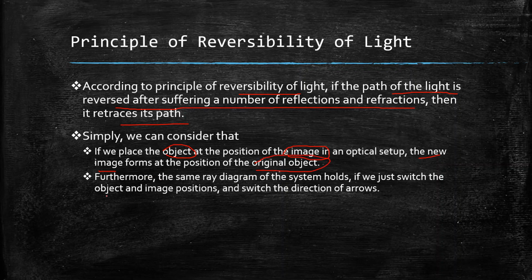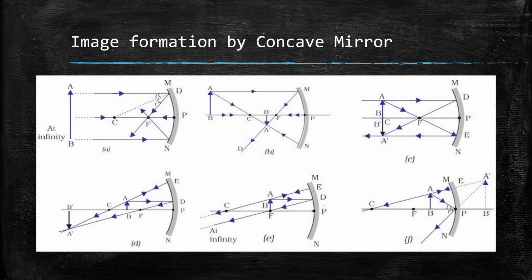That is, if we switch the object and image positions and also the direction of arrows, the same ray diagram holds for the system and the system will be consistent. Let us go to the image formation by the concave mirrors to have a first hand experience in this.